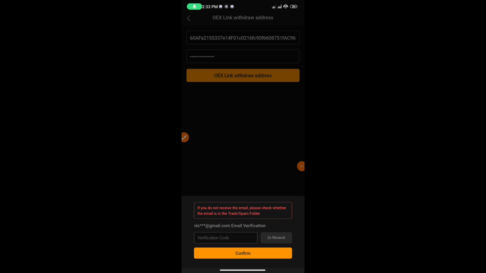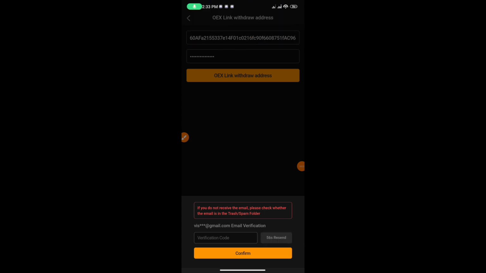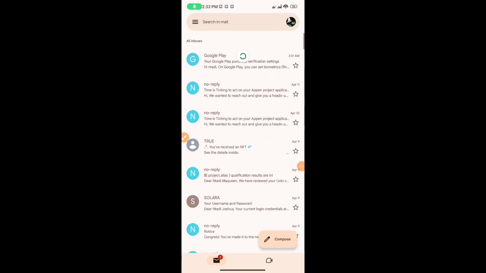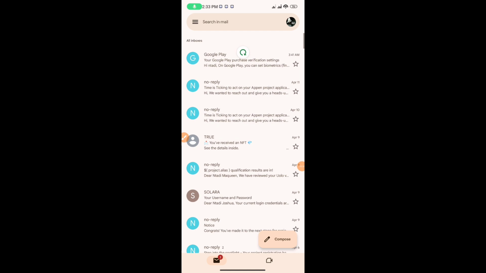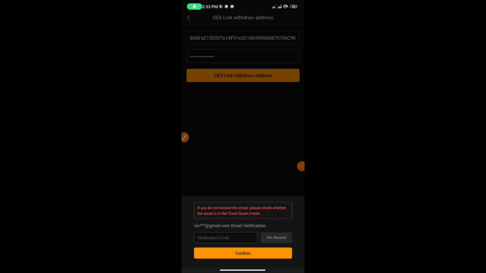Like for me, I already have mine saved, so I requested a code for me to be able to link or bind my wallet. I've requested the code like 5 times. I've not gotten any code. All right, I've not gotten any code. I guess maybe it's because of the system. So that is how you simply bind your wallet. There might be some hiccups here and there, since the traffic is very high, everybody's trying to bind. So that is how you bind.